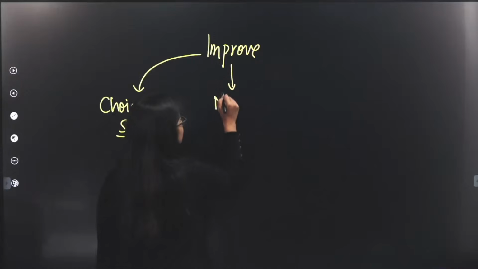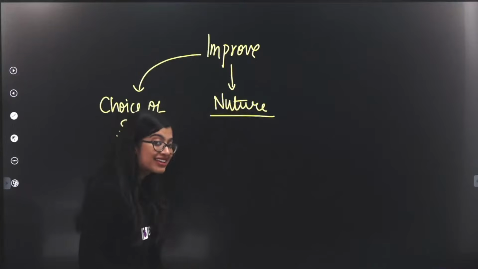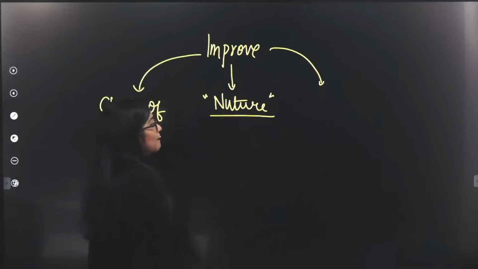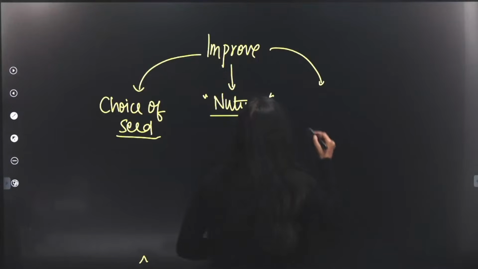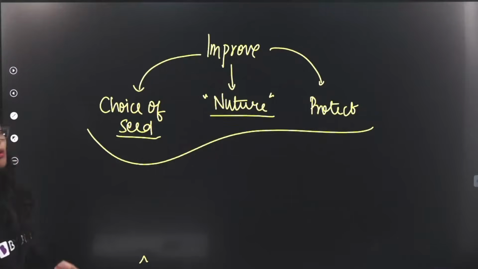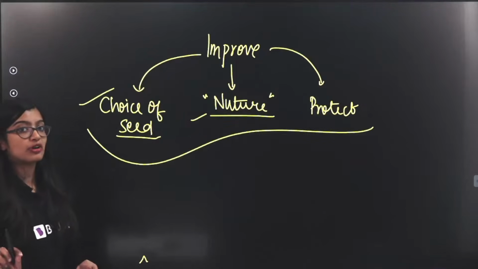Then we must nurture the crops, or we must take care of the crops. And how do we take care? By making sure that we use some proper practices, right? And of course, at the end of it, we must protect, right? So how to improve is based on this. Making sure that we have proper choice of seeds, nurturing it and protecting it.